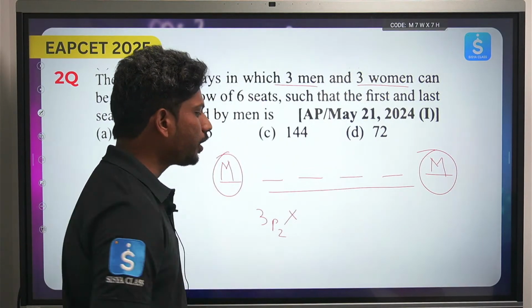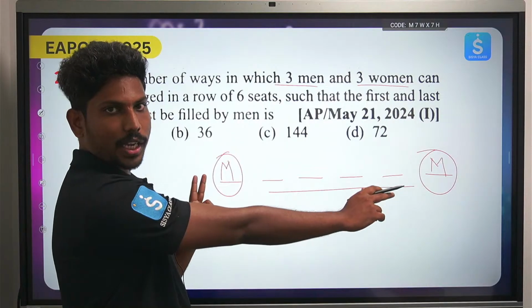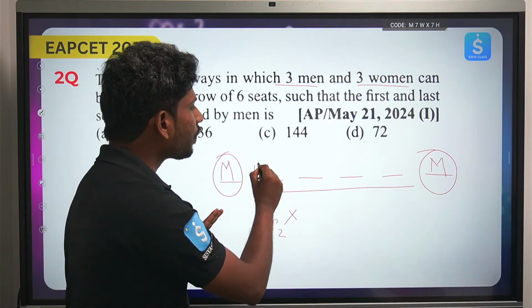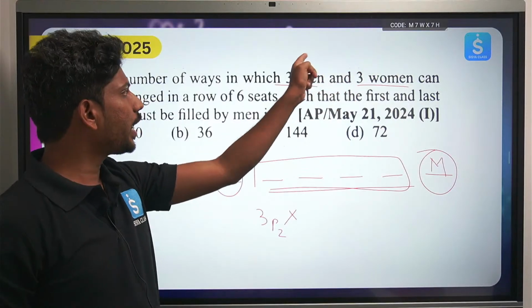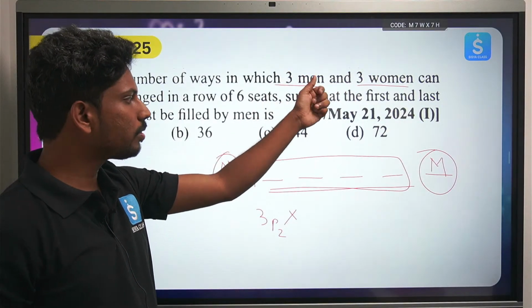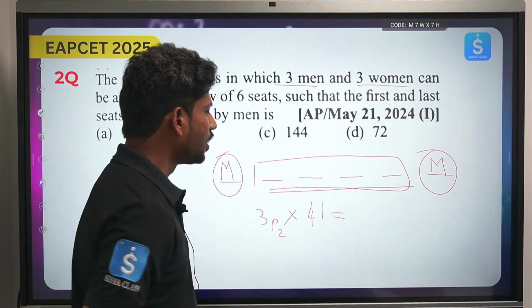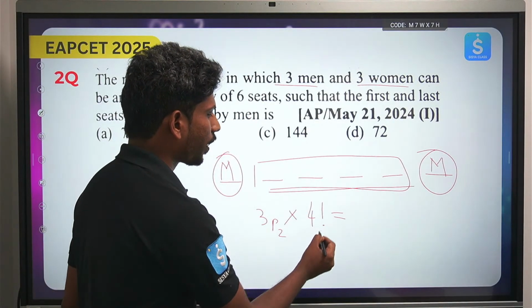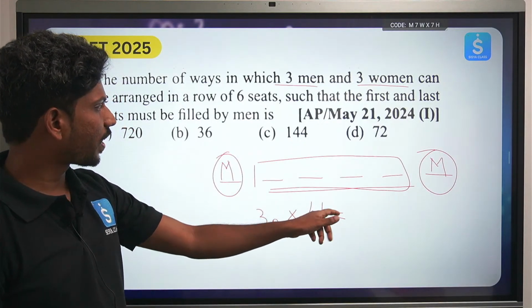3P2 into, now how many places are vacant? In 3P2, two people have been placed. Into how many different ways can these 4 seats be filled? There are 3 women in total, and one man is left, so 3 plus 1 is 4. So in total we have 4 factorial. So 3P2 into 4 factorial, that will be your answer.